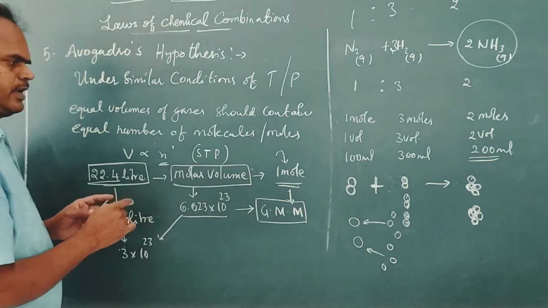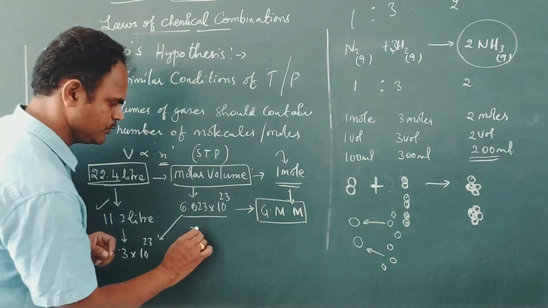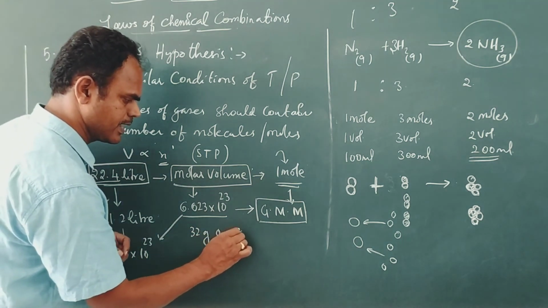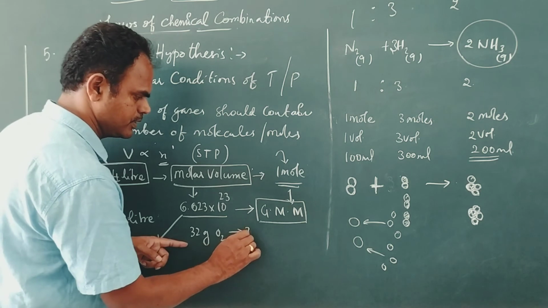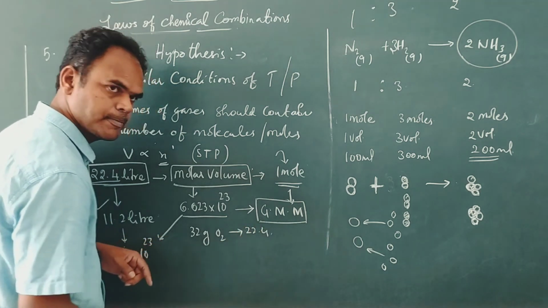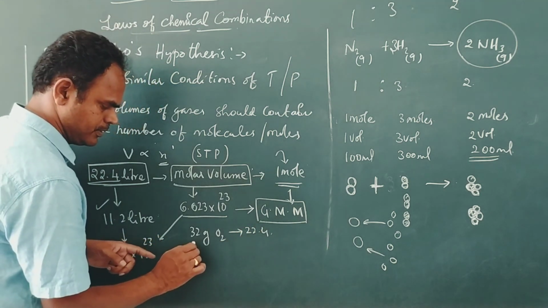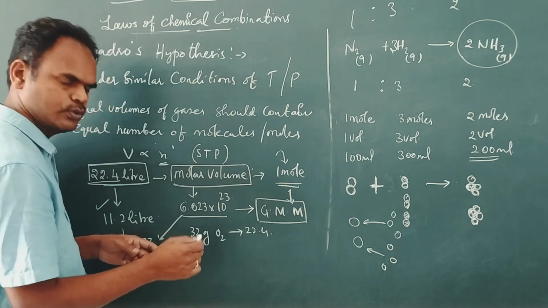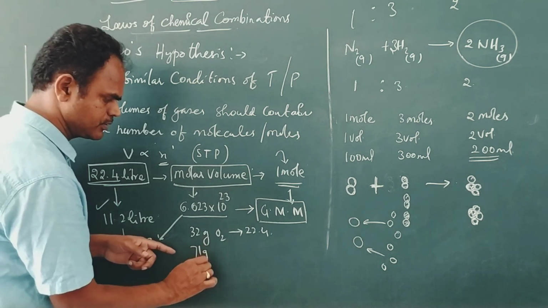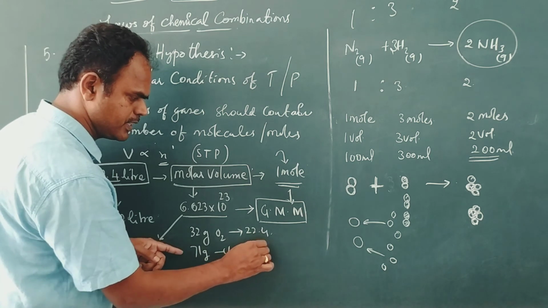So for any gas, for example, 32 grams of oxygen gas occupy how much volume? 22.4 liters. If you take chlorine gas, 71 grams of chlorine gas occupy the same volume.